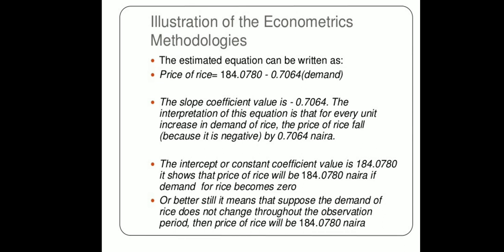The intercept term or constant term is the value when x equals 0. It shows that the price of rice will be 184.0780 if the demand for rice becomes 0. Or it means that suppose the demand of rice does not change throughout the observation period, then the price of the rice will be 184.